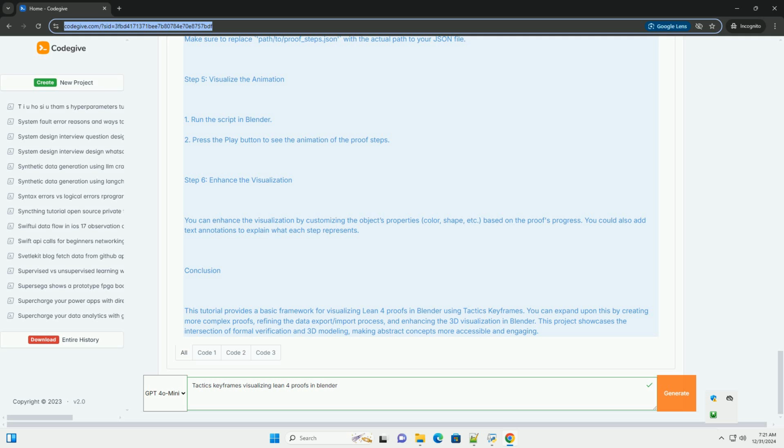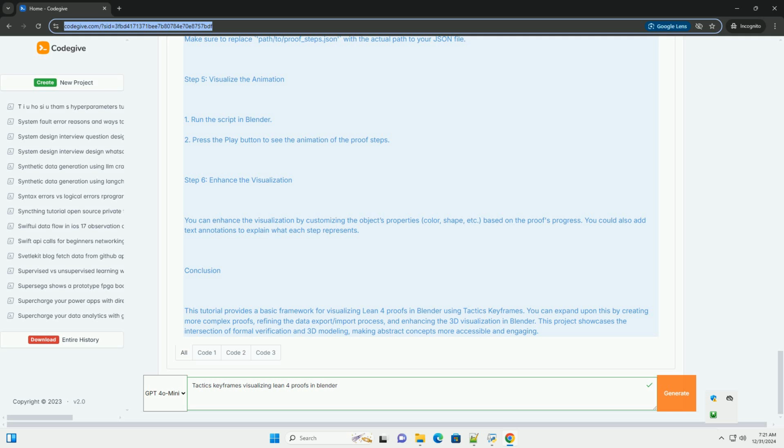Step 5. Visualize the animation. 1. Run the script in Blender. 2. Press the play button to see the animation of the proof steps. Step 6. Enhance the visualization. You can enhance the visualization by customizing the object's properties, color, shape, etc., based on the proof's progress. You could also add text annotations to explain what each step represents.